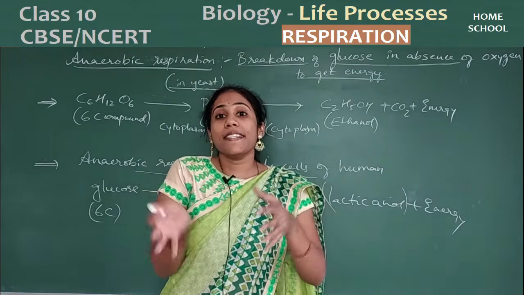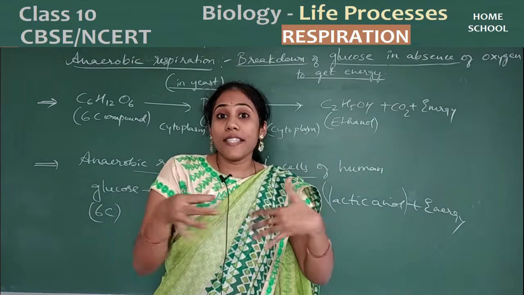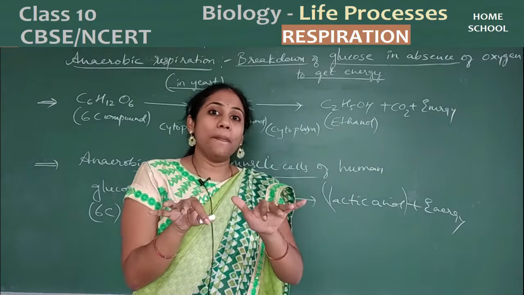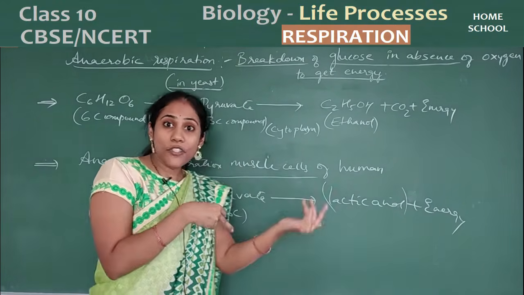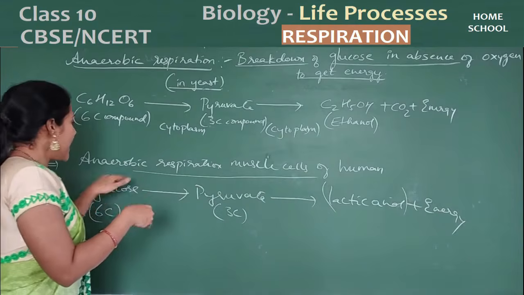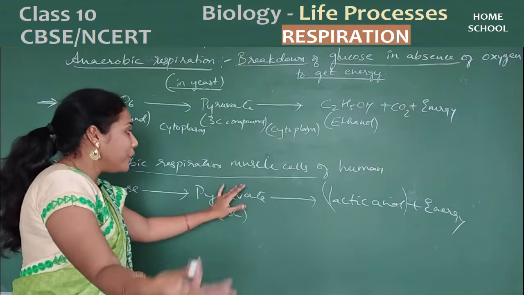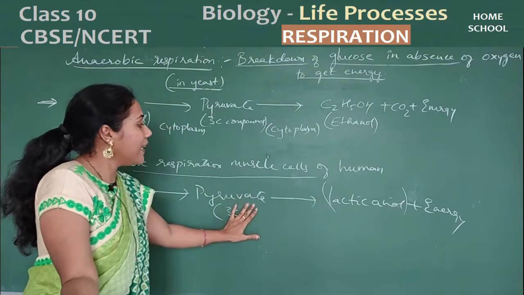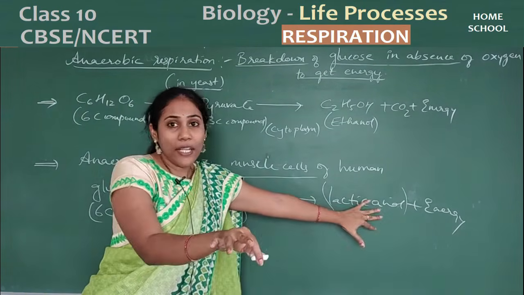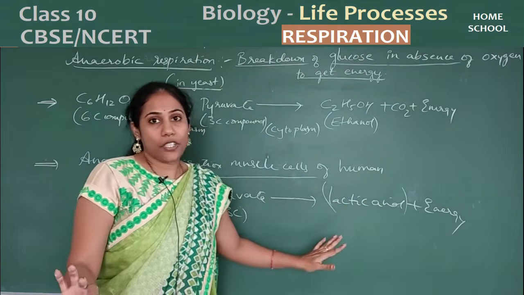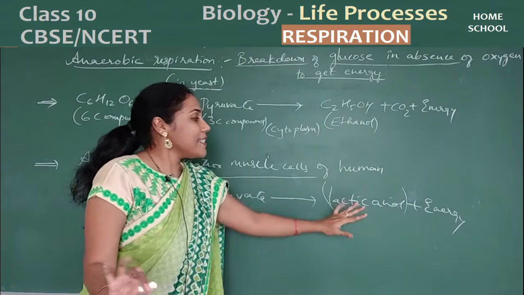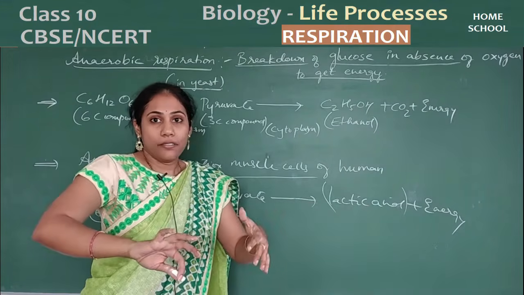When you do the exercise excessively, oxygen supply to the muscle cells will be stopped. Whatever glucose is there in a muscle cell will initially get converted into pyruvate, but since oxygen is not there, pyruvate later gets converted into lactic acid, and that's how you will get energy. And this lactic acid is very difficult to move.